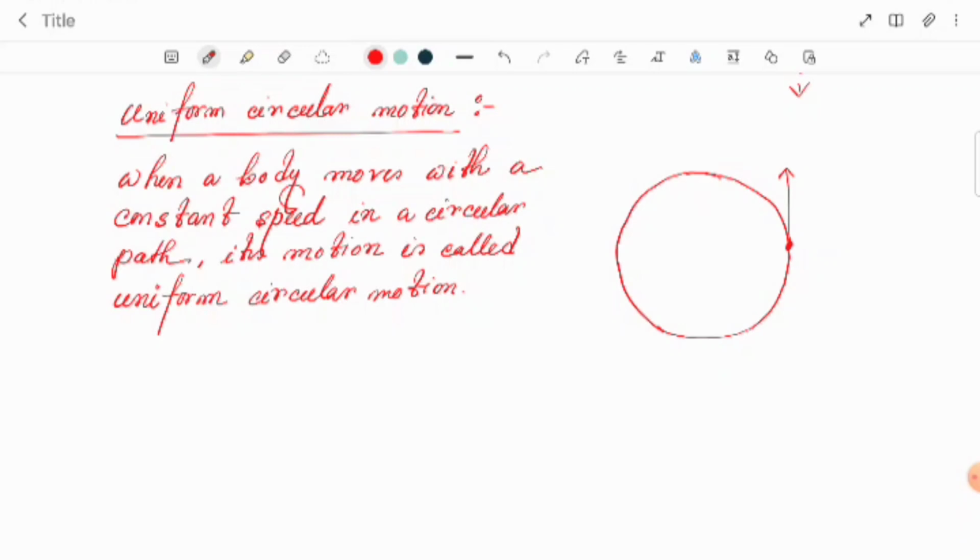So at each point, the direction of motion of the particle changes. Suppose at this point A, at this point B, it should be along this direction. At this point, along this direction. At this point, along this direction. CD.